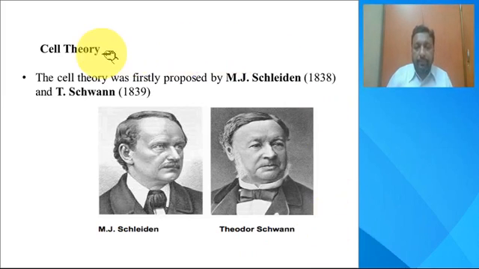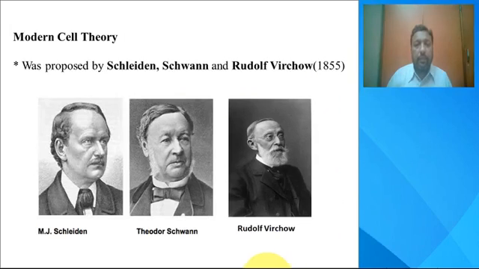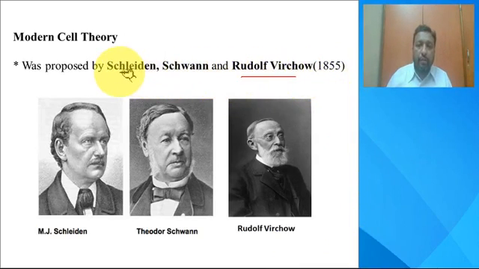As progress was made in the discovery of the cell, a lot of observations were made, and later on two scientists, M.J. Schleiden in the year 1838 and Theodor Schwann in the year 1839, proposed the cell theory. Later on, another scientist, Rudolf Virchow, a German scientist, in the year 1855, also joined Schleiden and Schwann. They proposed the modern cell theory.